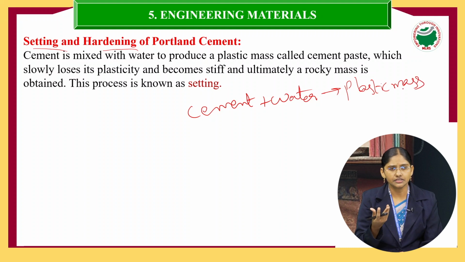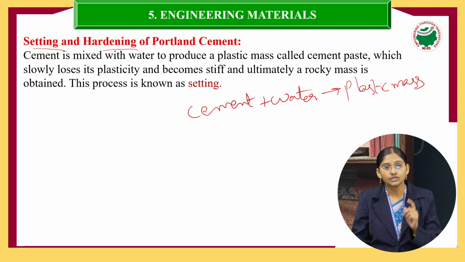As such, if cement is in the form of a powder, there is no chemical reaction. Only when you mix water with the cement do the chemical reactions start taking place.